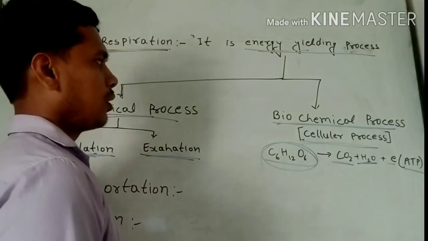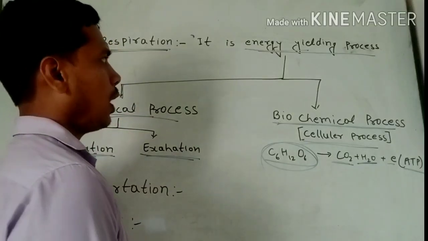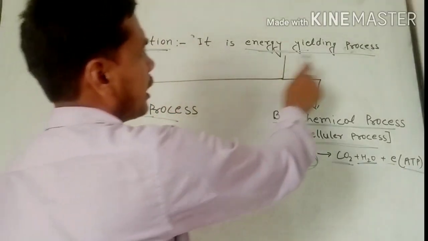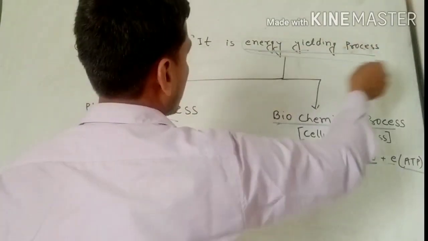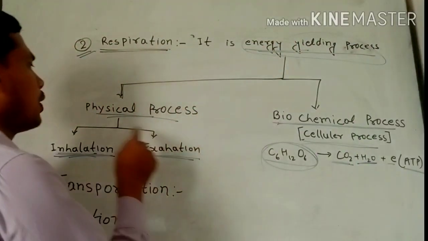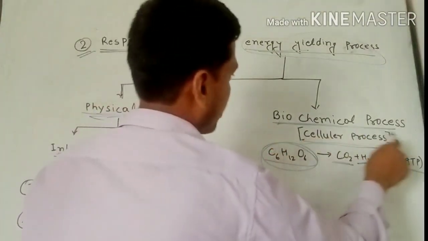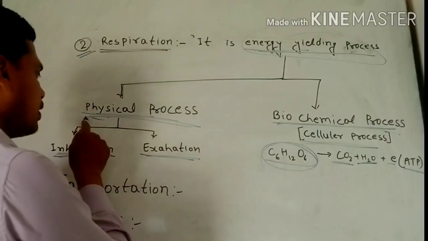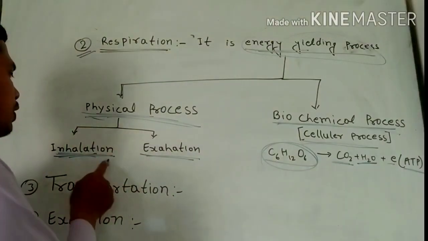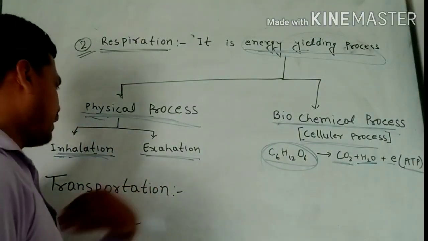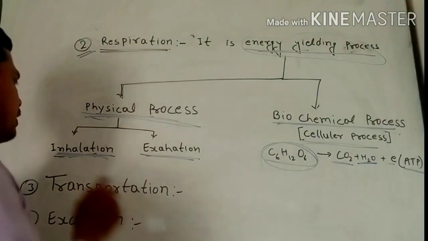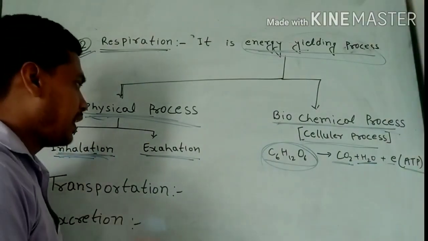So respiration is the energy yielding process. This process is completed in two forms: first is the physical process and second is the biochemical process. In the physical process, when we intake air, that is inhalation; when we release carbon dioxide and other gases, that is exhalation.